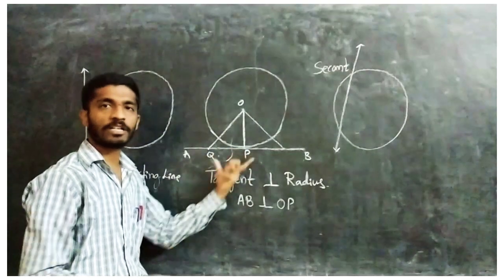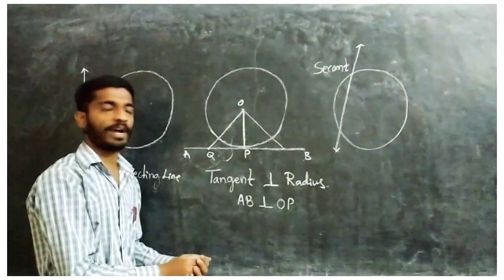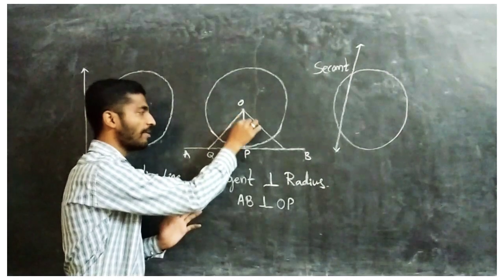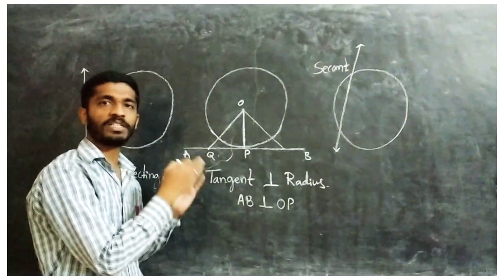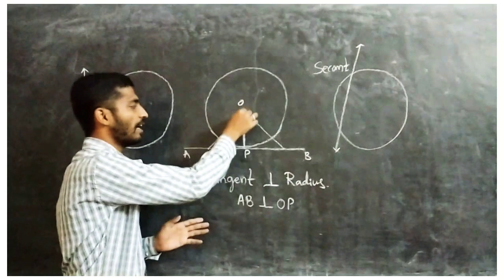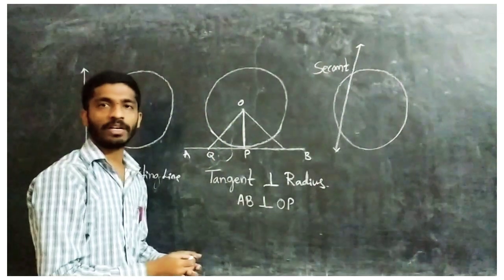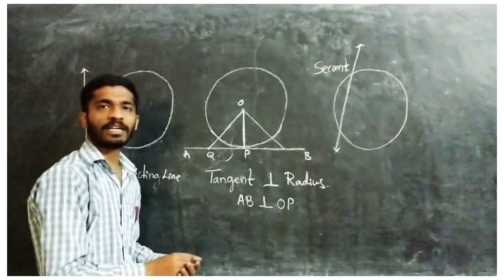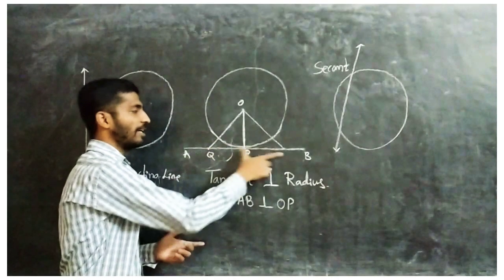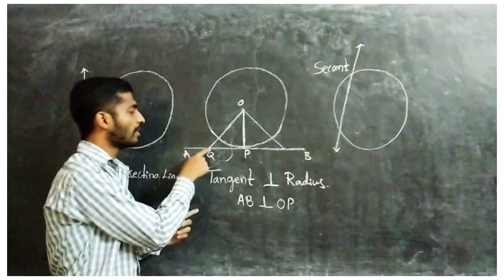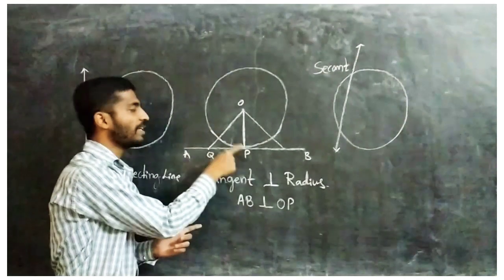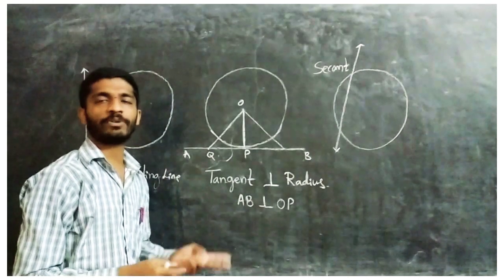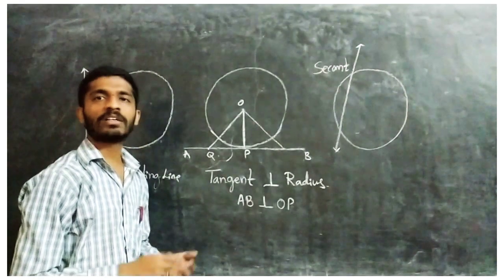Understood? By practical also you can draw a few other points, and you will get that those are always greater than the middle point. So the middle point is the shortest length, and you will get the perpendicular line. If Q is on the circle, then we can't say AB is the tangent, because Q is also on the circle, and P is also on the circle. If the line passes through 2 points, then we call it a secant, not a tangent.